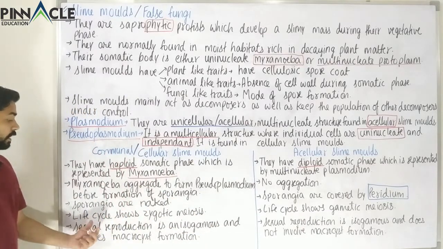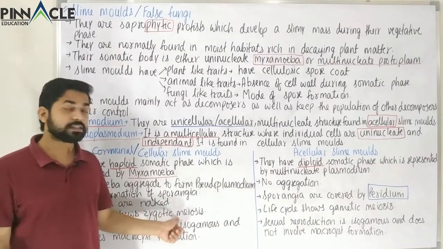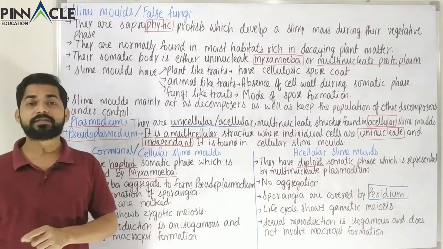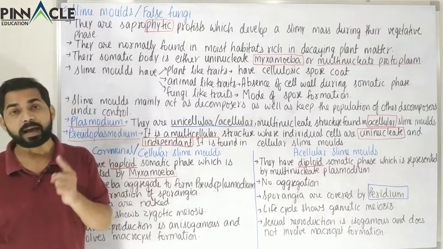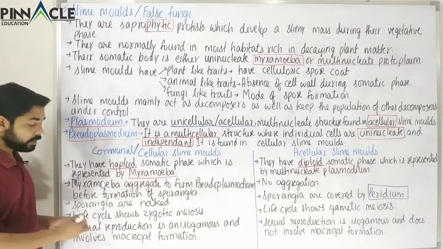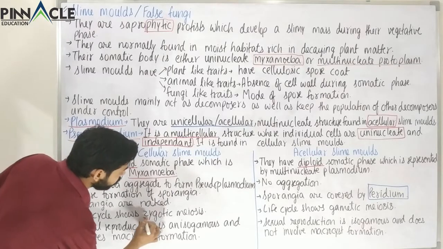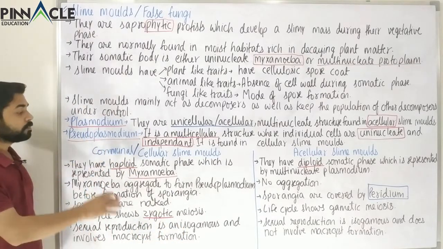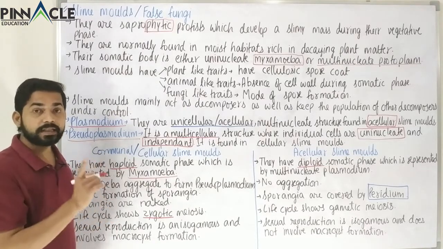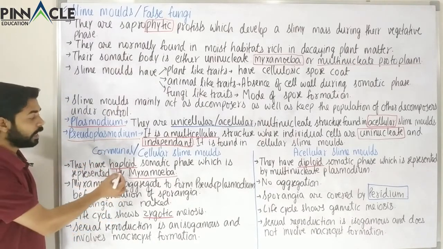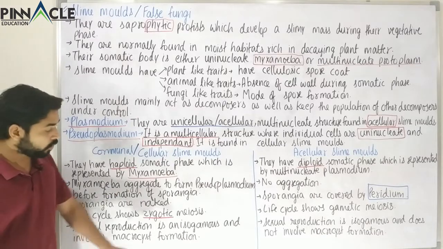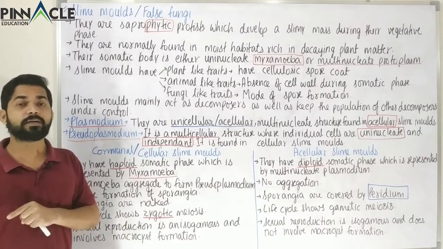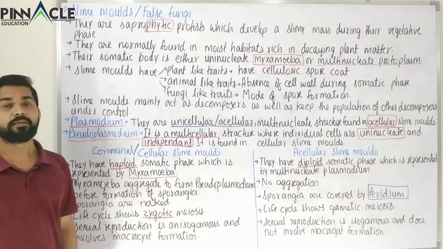So we can see here that life cycle shows zygotic meiosis. So where zygotic meiosis takes place, we know that is called as a haplontic life cycle. So once we write here that zygotic meiosis takes place, that means this cellular slime molds have a haplontic life cycle, and that is why we have seen it is haploid somatic phase. Why? Because it is showing zygotic meiosis. And in the starting of this chapter, we studied about zygotic meiosis.